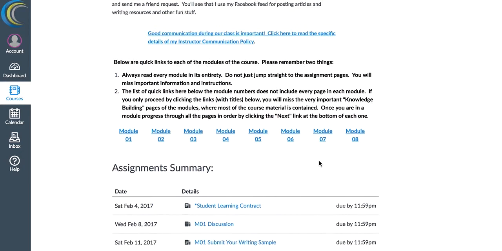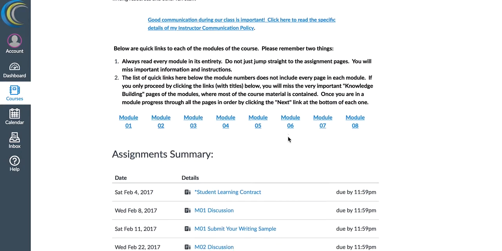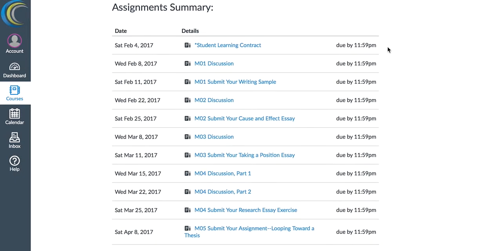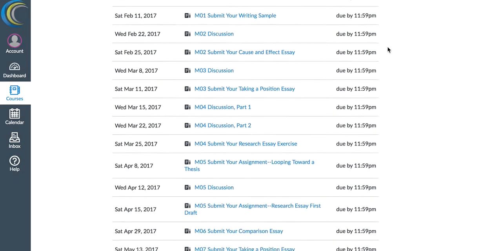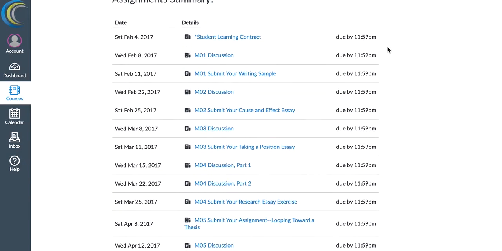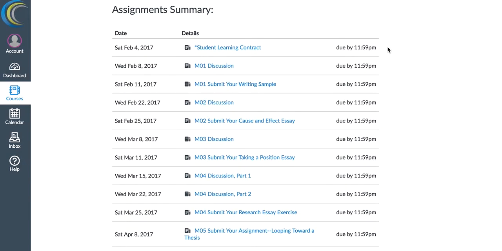Underneath the tabs to the modules here, you'll see an assignment summary. I want to talk about this a little bit just to let you know that this is just a list of the things you need to submit. It is not meant for you to be the place to go primarily to get to the module. These are just assignments, quick links to assignments.